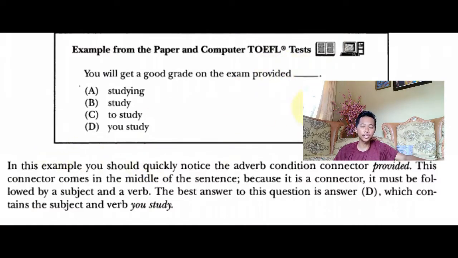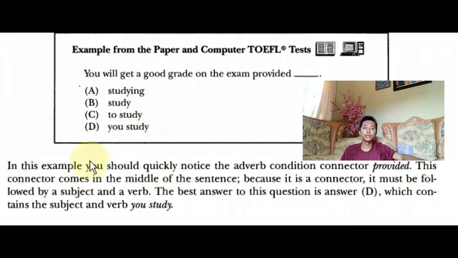Okay, example for skill 8. You will get a good grade on the exam provided: A, studying; B, study; C, to study; D, you study. For this example, the answer is D because it contains the subject and verb, you study.